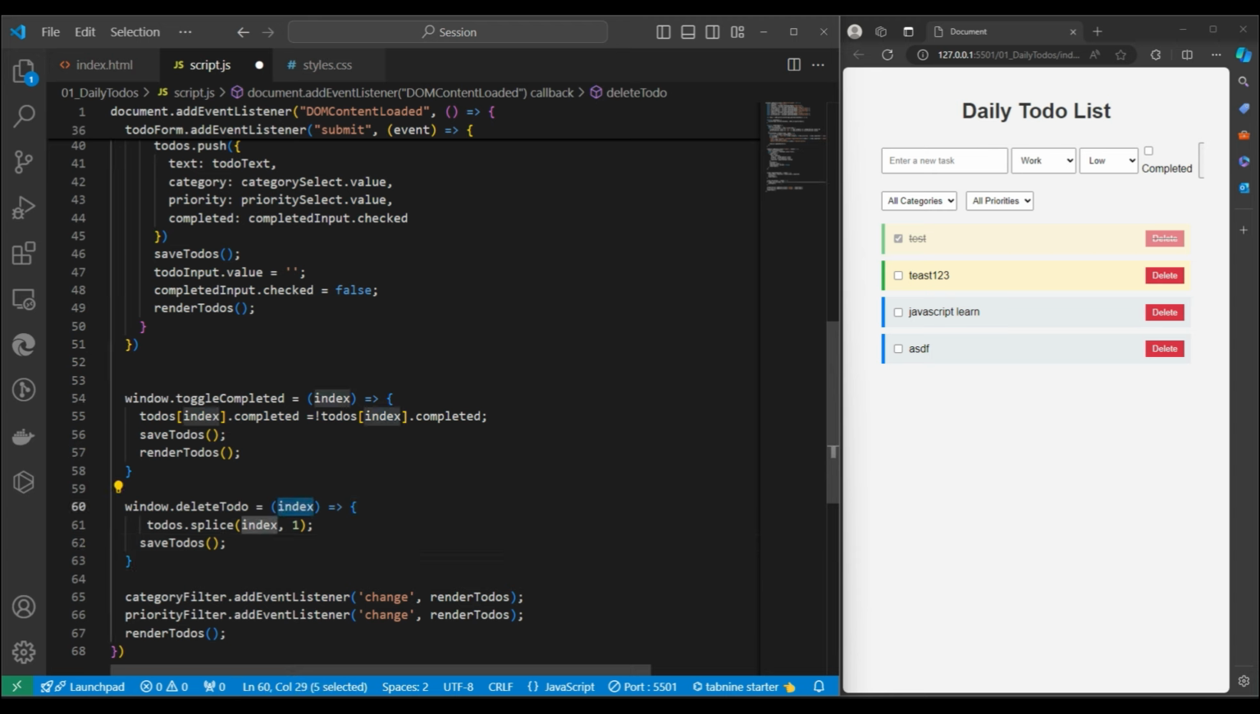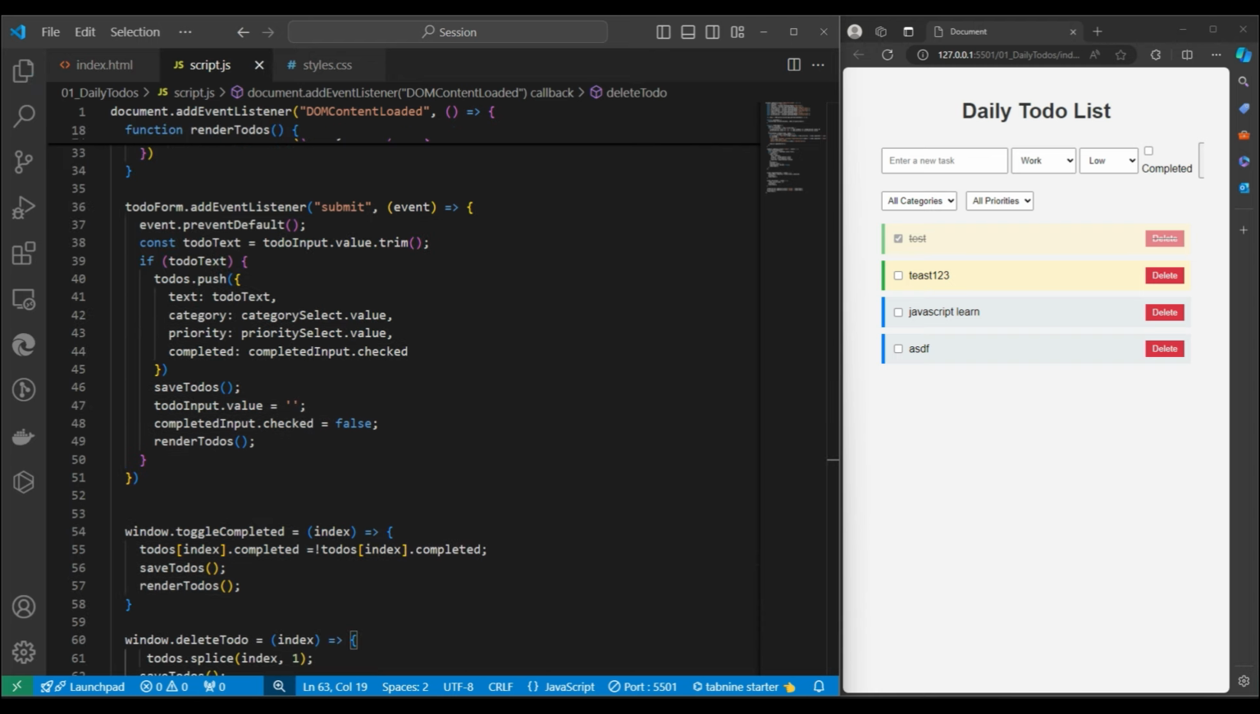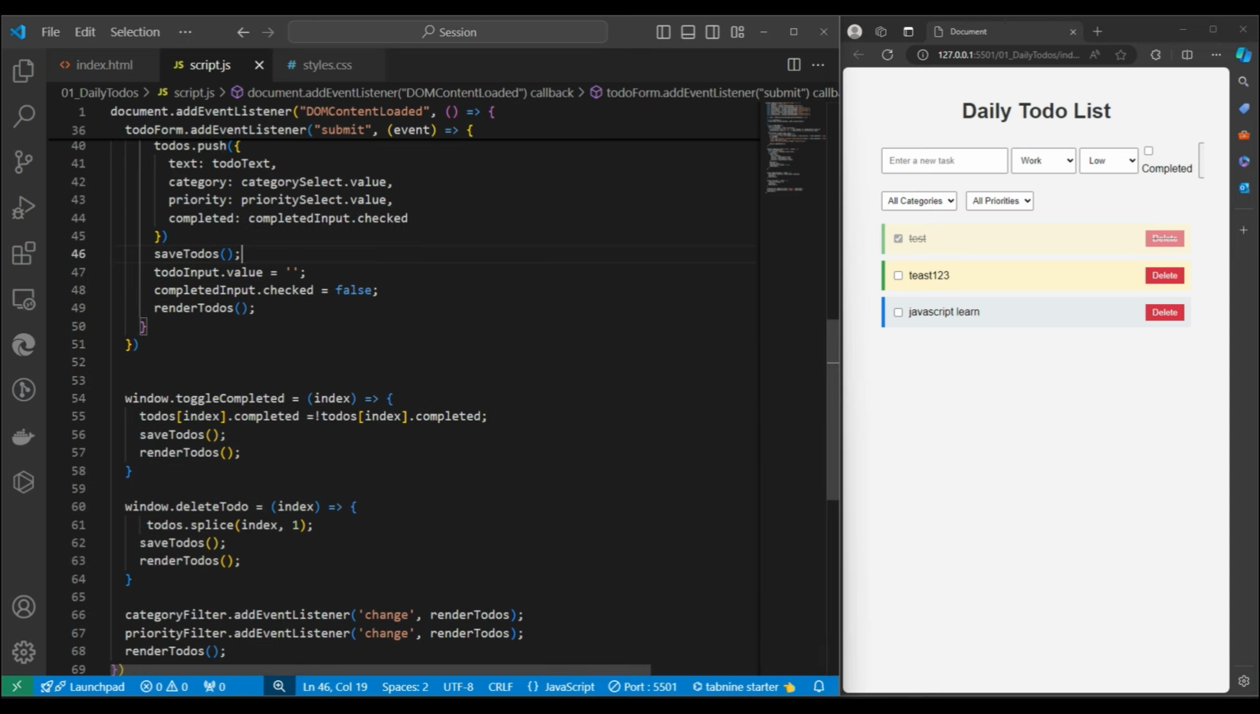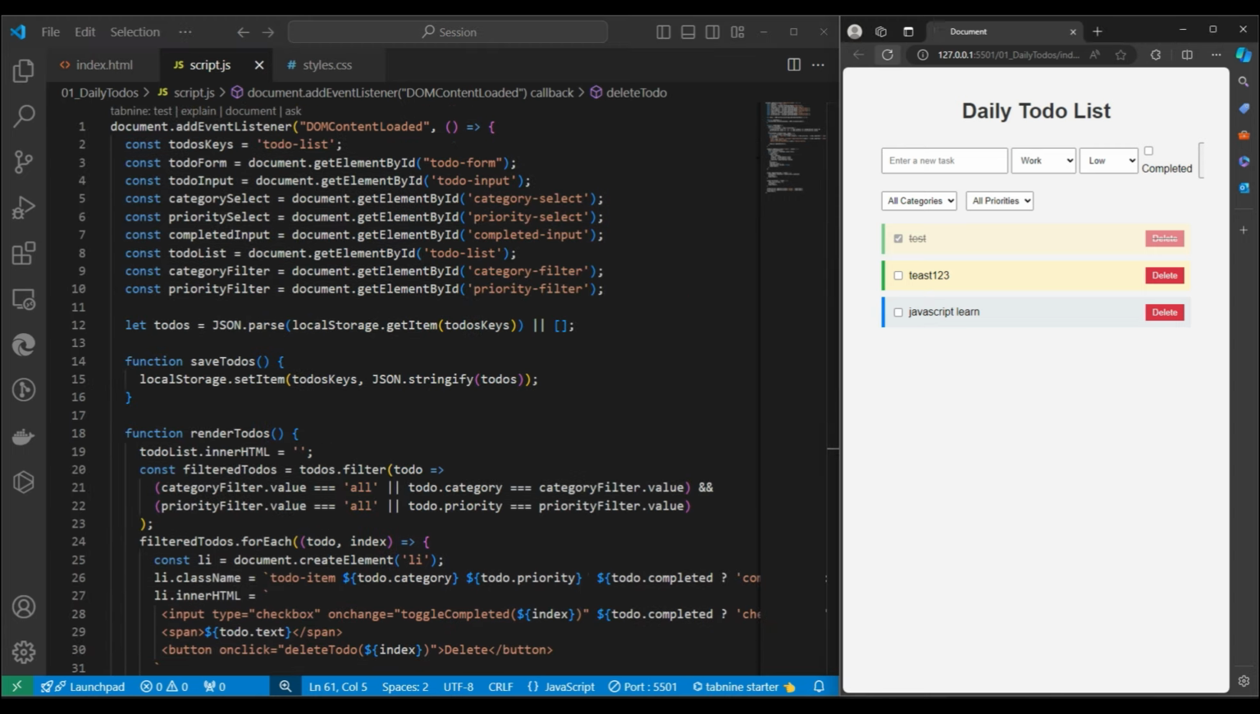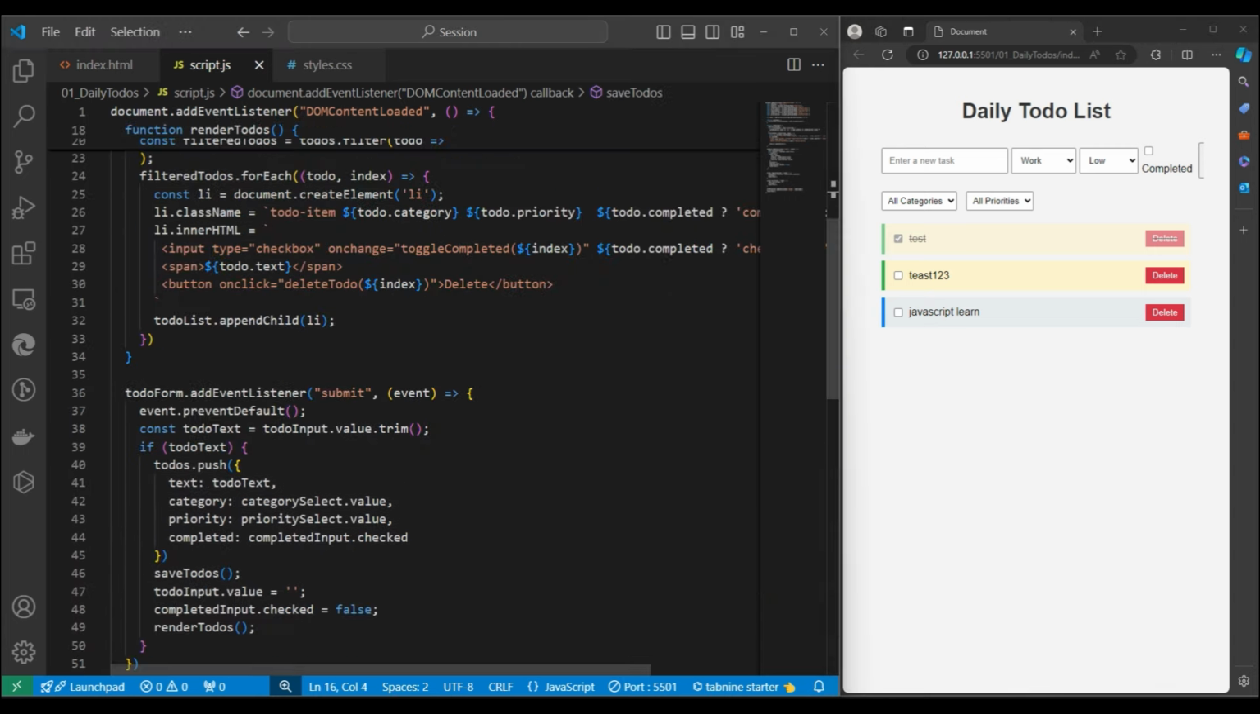Whatever index we get, we want to splice it, and we should save, and definitely we should render it again. So that's done. Now let's see, suppose I want to delete the bottom one. Yes, this is working. Once we delete we should save it also, because we want to update the local storage again, right? So local storage will update, and once we come back we will get the 3 only.